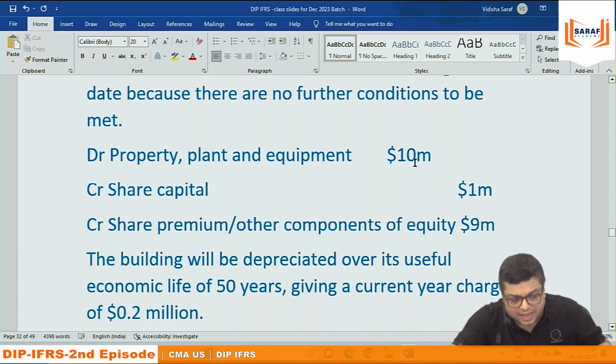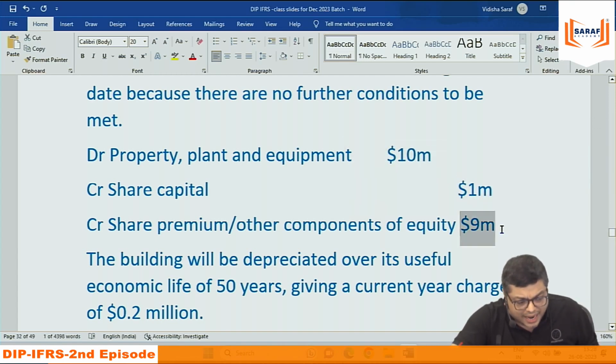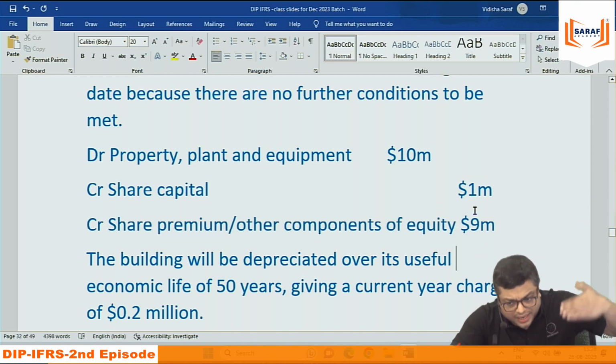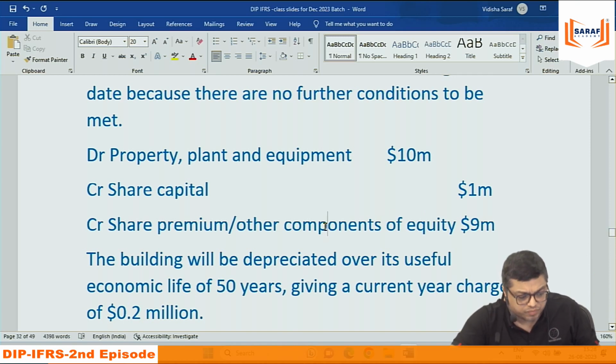When we prepare the balance sheet, on the asset side, property, plant and equipment is increasing by 10 million. On the liability side, under equity, share capital and share premium are increasing by 1 million and 9 million. Basically, these two will be coming in the statement of changes in equity, and then the final figure of the statement of changes in equity will be coming in the balance sheet.